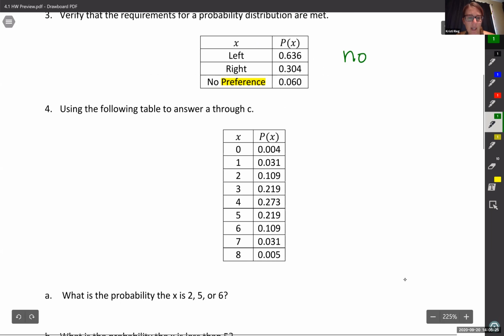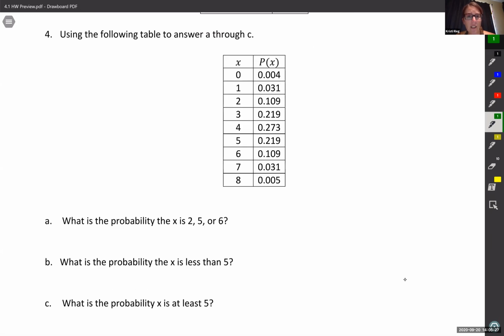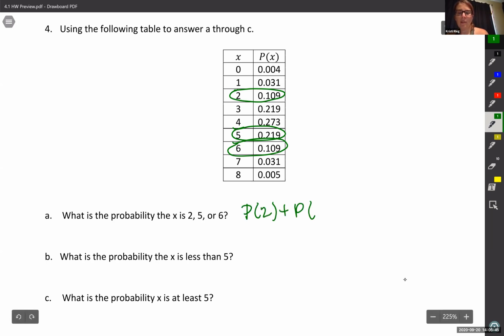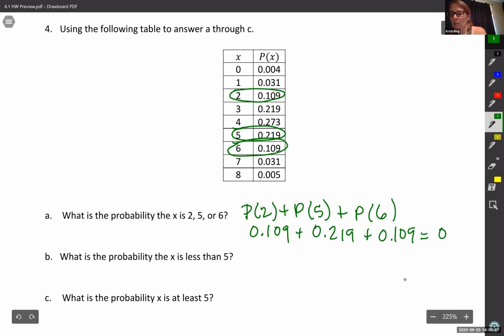Okay, next up, we're going to answer A through C. This is very similar to a problem in the last video, but it says, what is the probability that X is 2, 5, or 6? So I'm going to add up those probabilities. I want to know the probability of 2 plus the probability of 5 plus the probability of 6. So I'm just going to put those 3 numbers from the chart in my calculator and get 0.437.